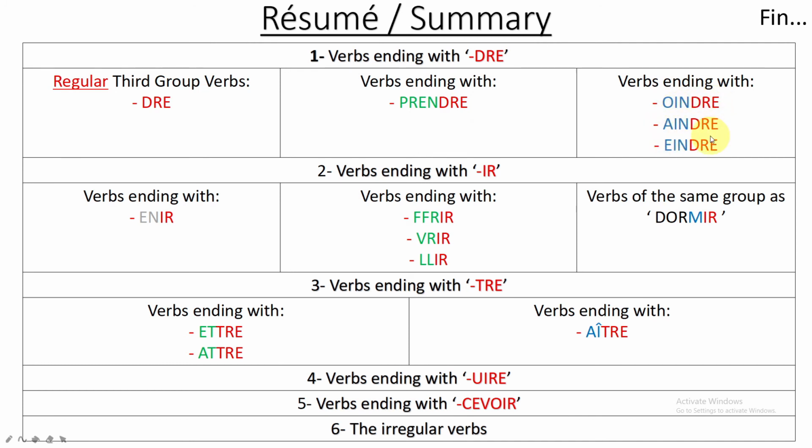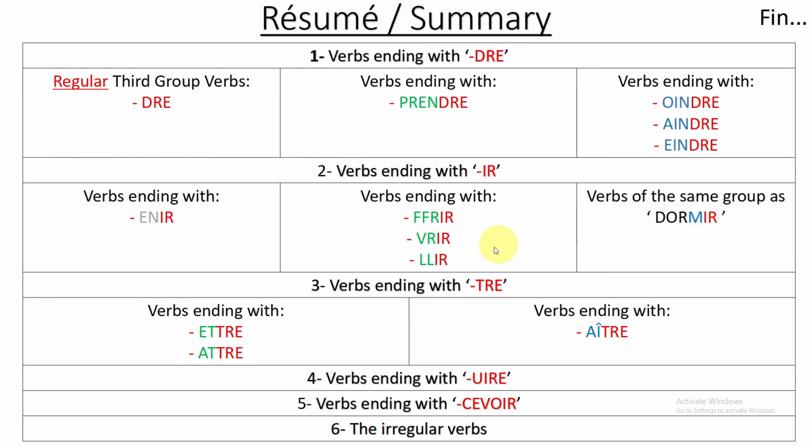Now in the second one, we have verbs ending with IR, and before the IR, if I see EN, then it should be in the subgroup of ENIR. If I see FFR or VR or double L before the IR, then it should be in this group. And we also have verbs like dormir. This one we explained. We said that we need to learn them by heart, and even their meaning, so that we don't get confused between this IR and the second group IR.